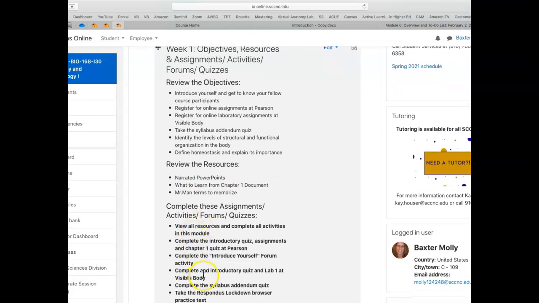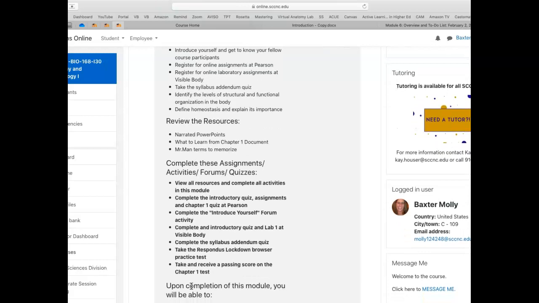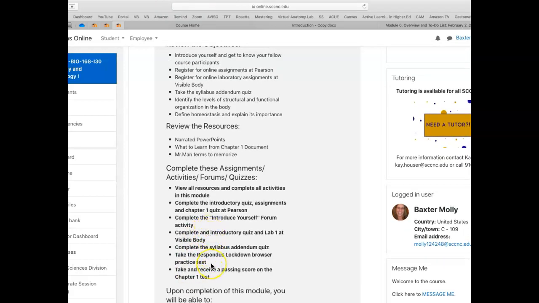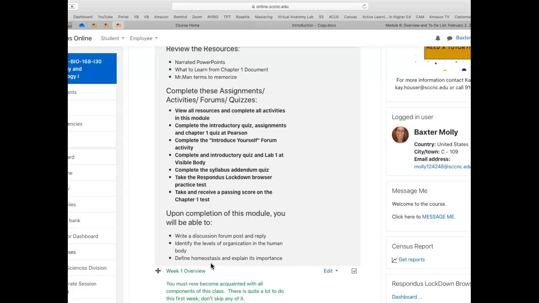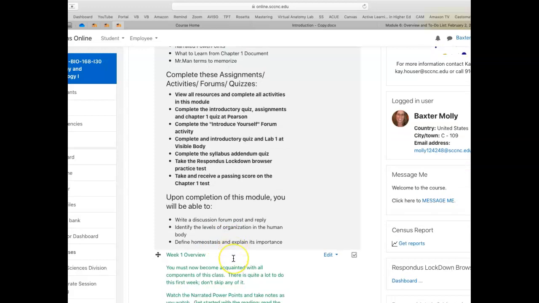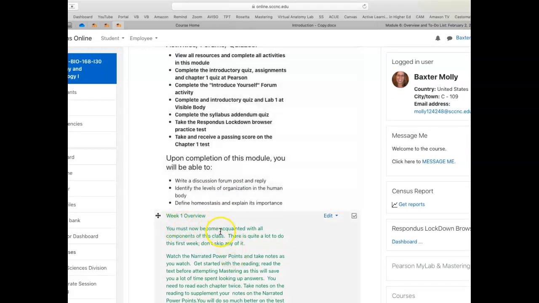These are what you must complete this first week. Waiting 6 or 7 days to complete them is not going to help you. You need to get started on day 1, registering for these assignments and working on them. There is no room in a 12-week class for procrastination. Okay?